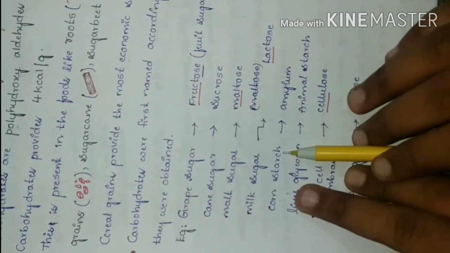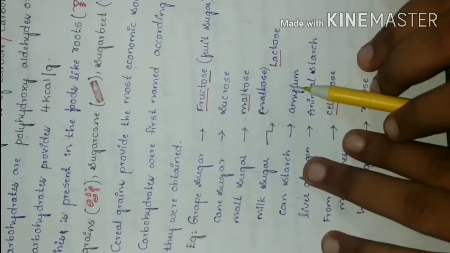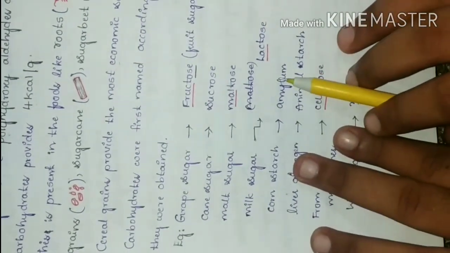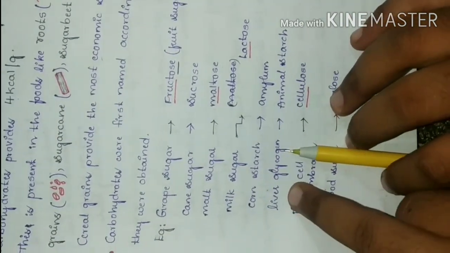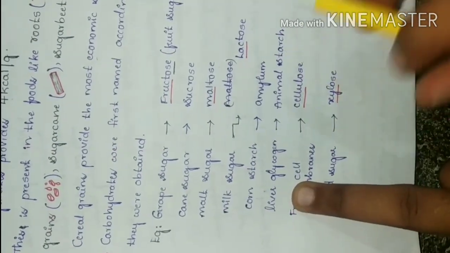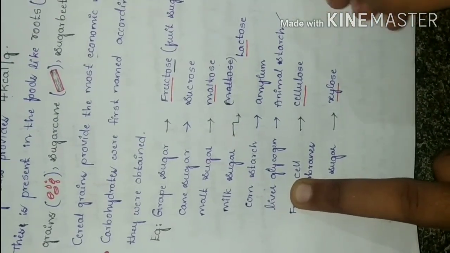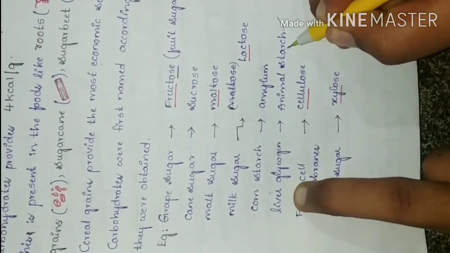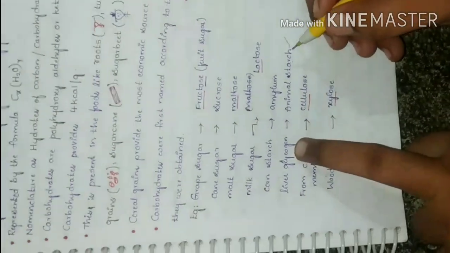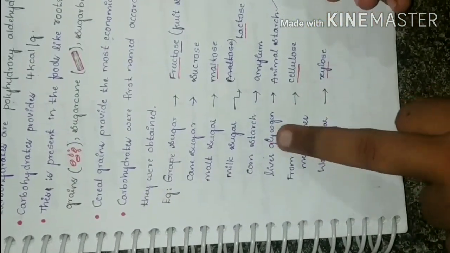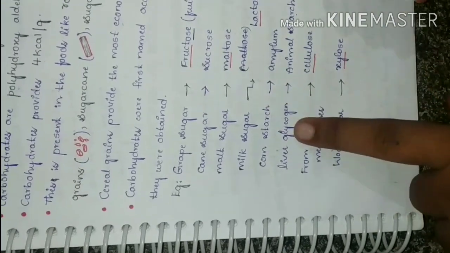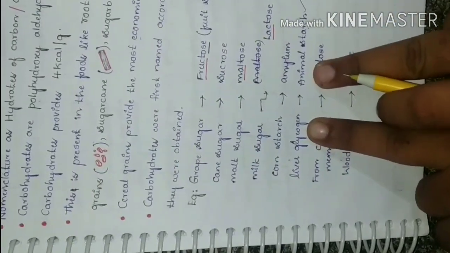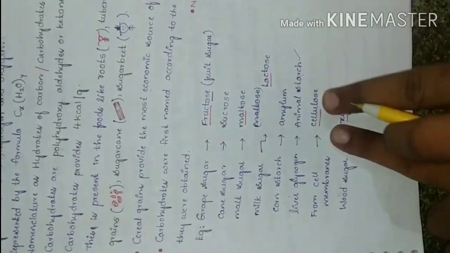Corn starch has the modern name amylum. It's important, amylum. Then liver glycogen is animal starch. It is also important. Glycogen is the form in which glucose is stored in the liver in animal bodies.